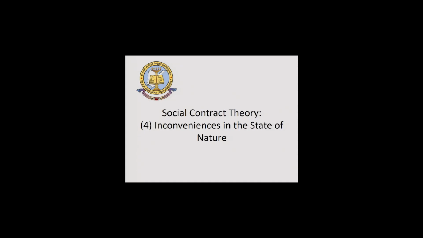And fourthly, inconveniences in the state of nature. When there was no government, when there was no law, when there was no state, when there was no constitution, when there was no police, there is a lot of inconvenience to the people. People suffered their physical safety. People suffered their intellectual safety. People have no development. People have no fine arts. People have no education. People have no protection against other people. That's why there are so many inconveniences in the state of nature.